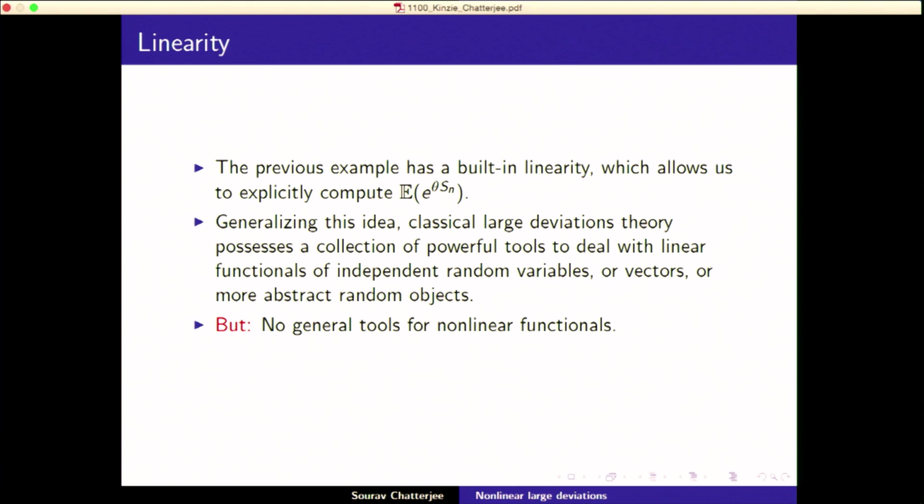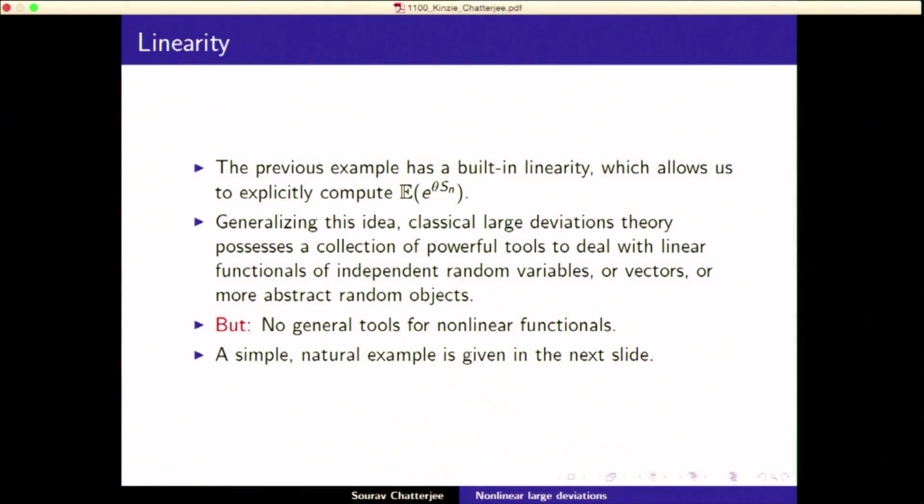But the thing is, there are no general tools for nonlinear functionals. Okay, so there is this linearity here. But there are no tools for nonlinear functionals. I'll give you an example in the next slide, what I mean by nonlinear. And so you understand how linearity helps in the previous slide, in this expectation breaking up as a product, because you get a sum of independent things, or a linear combination. You can do the same thing, but with nonlinear you cannot do the same trick.